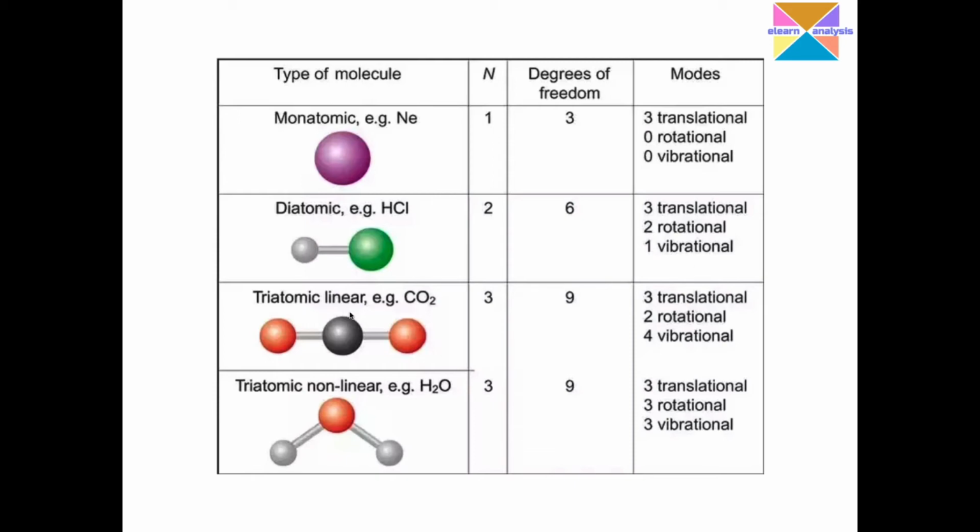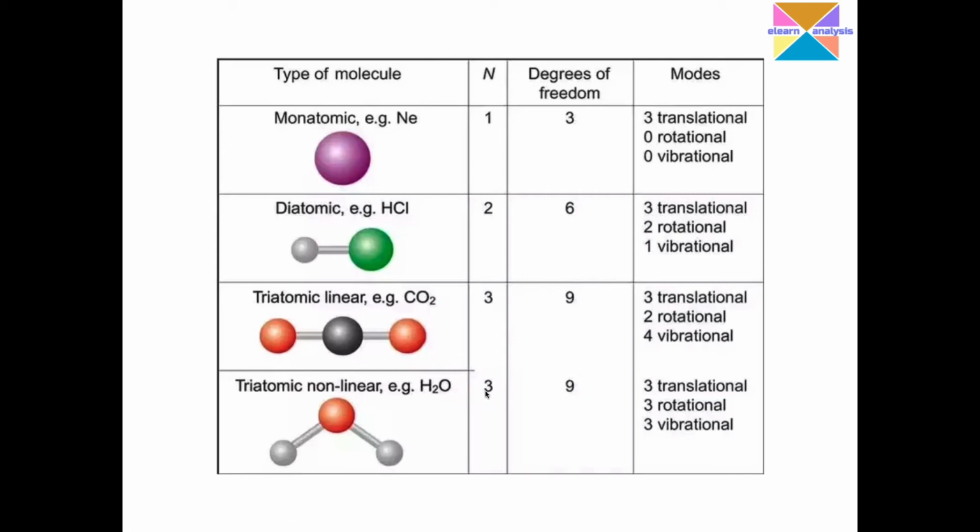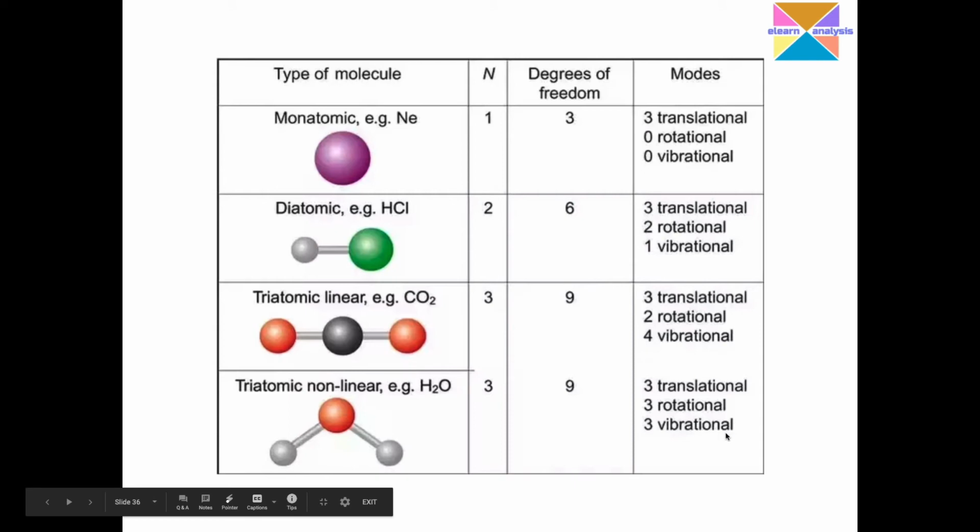Triatomic linear is again the 3n minus 5 formula. 3n is 3 times 3, 9. 9 minus 5 leaves 4, so we have 4 vibrational degrees of freedom, translational is 3, and the remaining 2 would be rotational. For a non-linear triatomic molecule, water is the best example we just discussed. Again n is equal to 3, it has 9 degrees of freedom, 3 are translational, 3 rotational and 3 vibrational, because it is the 3n minus 6 formula.